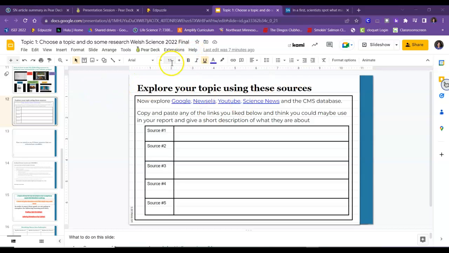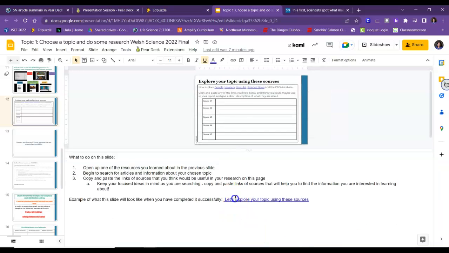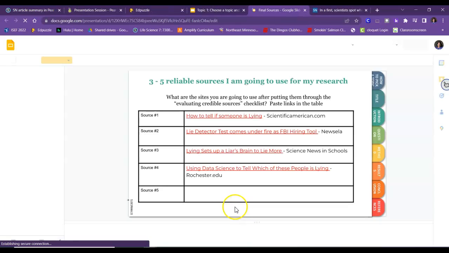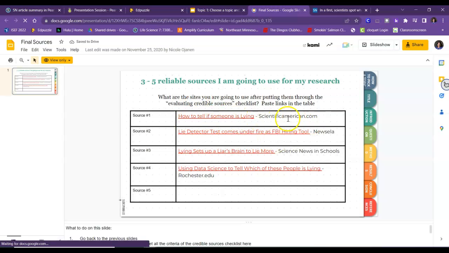So let's say I'm doing a Google search, and down here at the bottom in the notes, there's an example. If you look at this example, you can see that I found something on scientificamerican.com: how to tell if someone is lying. Lie detector test comes under fire. Lying sets up a liar's brain to lie more. Using data science to tell which of these people is lying. So I have 4 sources that I'm going to get information from.